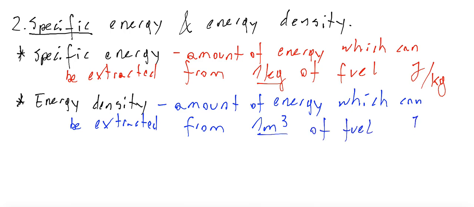So the unit is joule per meter cubed. Which one is better? If you have fuel in solid form, like uranium or coal, the better is specific energy. But if you have fuel in liquid or gas form, like natural gas, it is better to use energy density. If you know the density of the fuel, it's not a problem. You can convert from specific energy to energy density and vice versa.